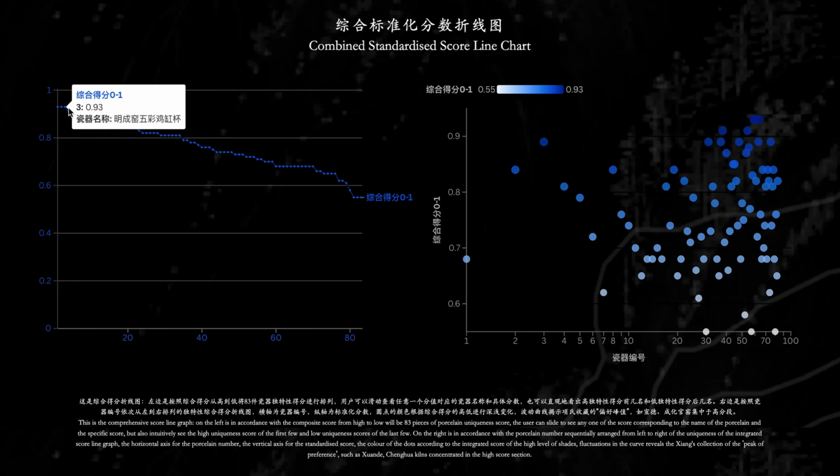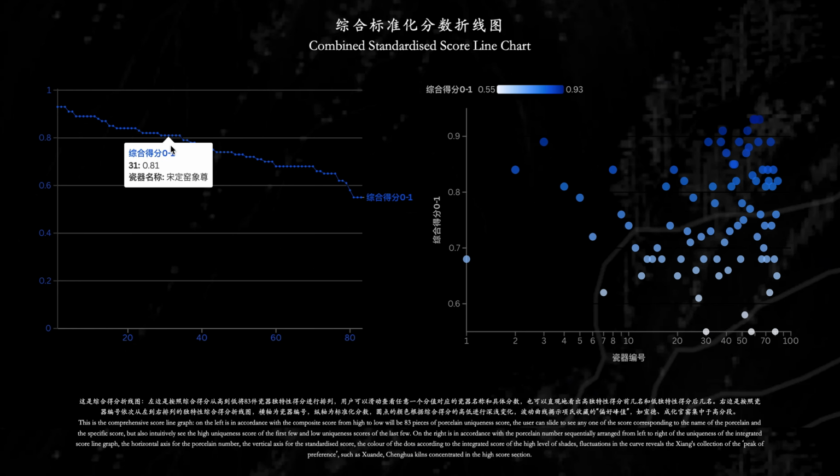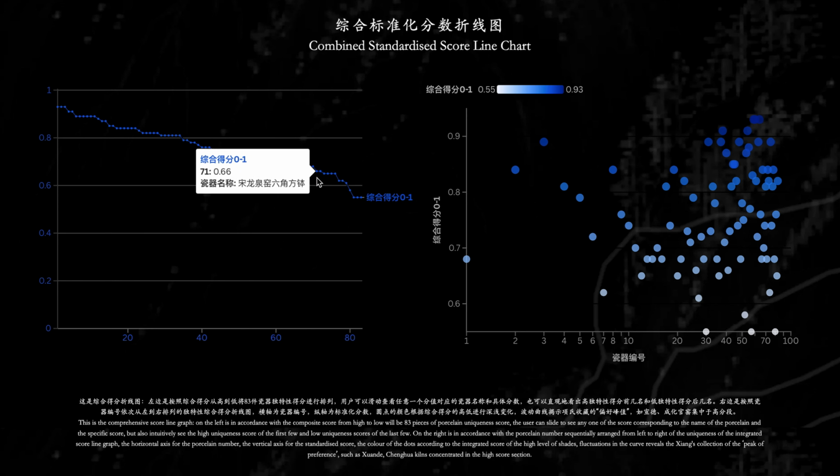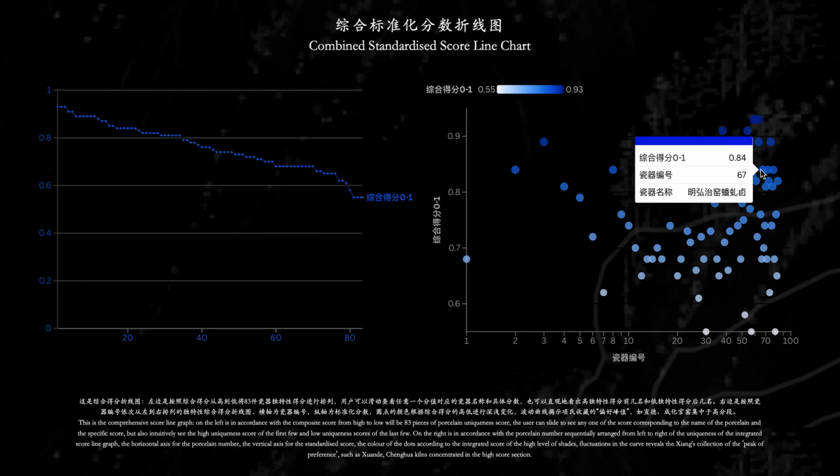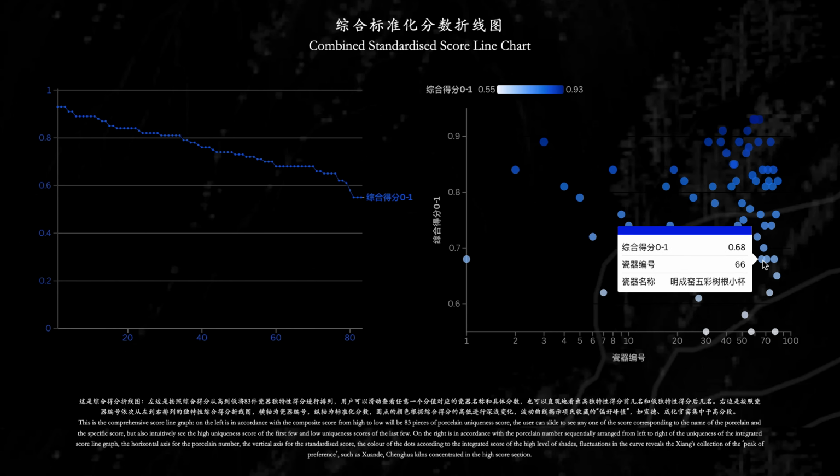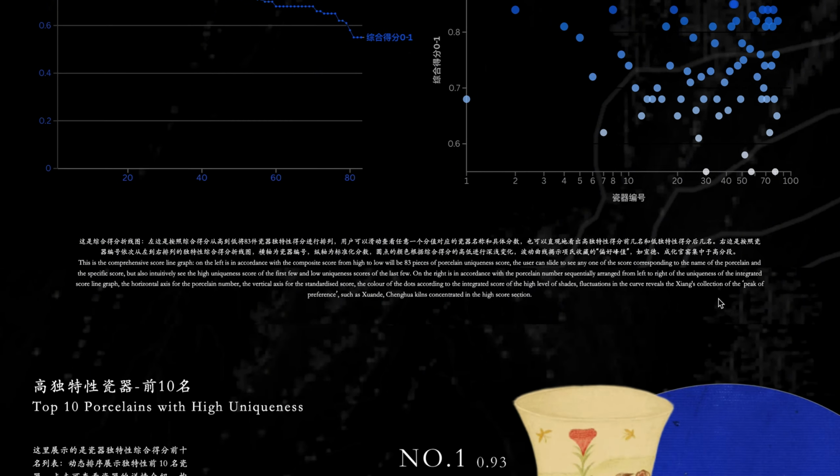Below is a line graph of the composite scores. On the left, the 83 porcelain uniqueness scores are ranked according to their composite scores from highest to lowest, allowing the user to visualize the top and bottom of the high uniqueness scores. The color of the dots varies according to the overall score, and the fluctuating curve reveals the peaks of preference